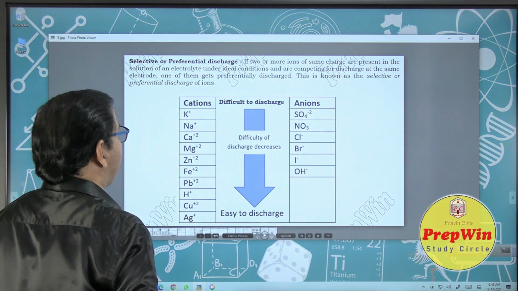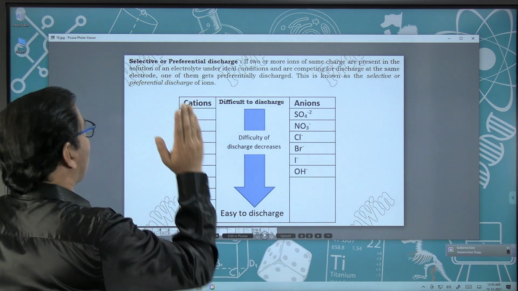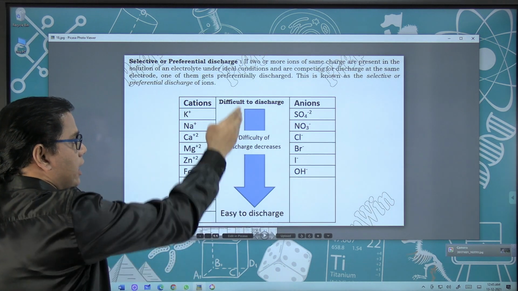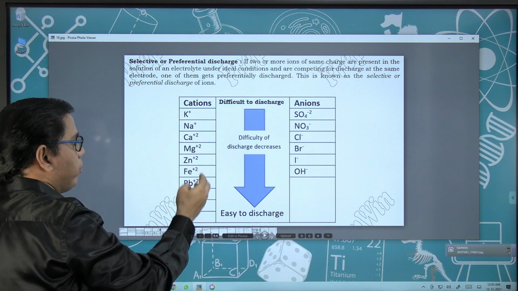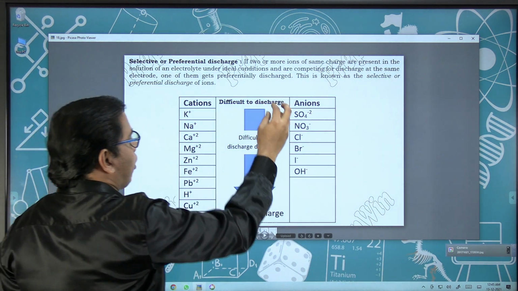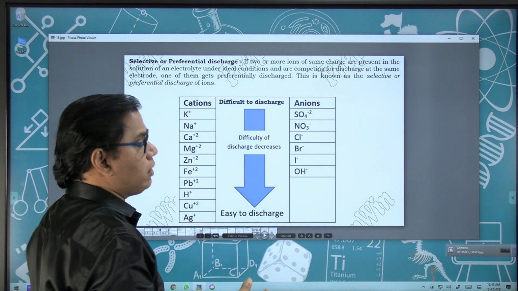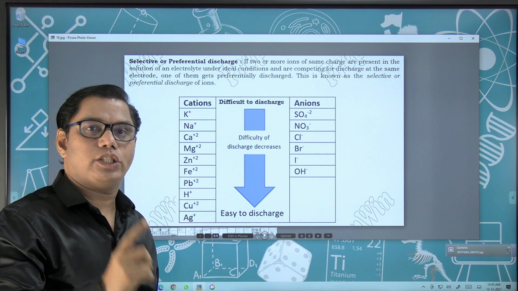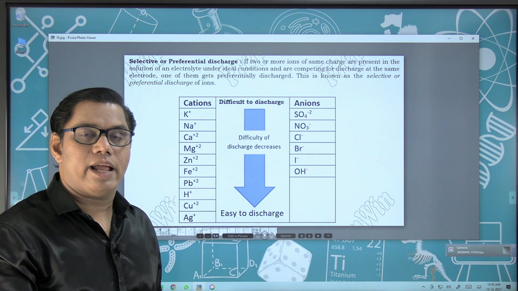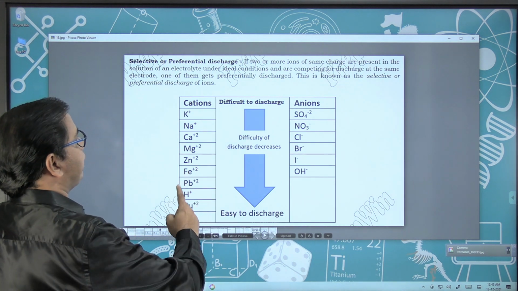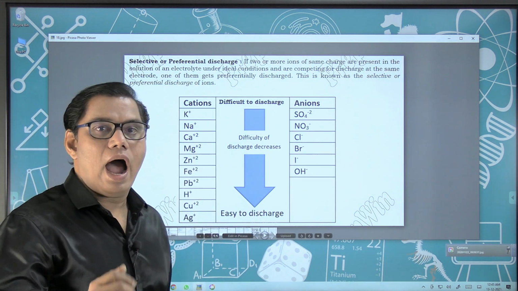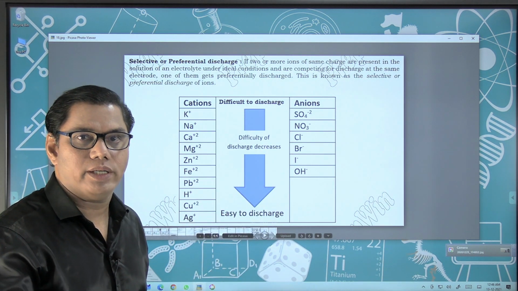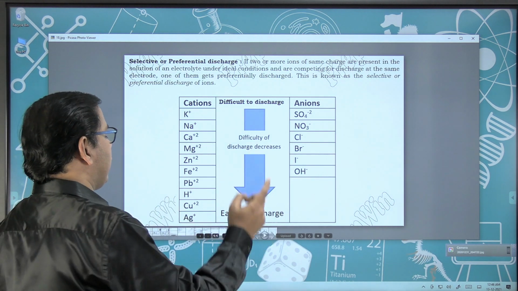Another important chapter is electrolysis. So, selective or preferential discharge. These are cations, easy to discharge. You will see this arrow. As you go down the table, it is easier for the cations or anions to discharge their electrons. So a question related to preferential discharge is again a sure shot question. Not even 99%, 100% sure shot question regarding cations and anions. I have given some questions related to this preferential discharge in my Super 40 questions, and if you have gone through it, it will be a cakewalk for you.